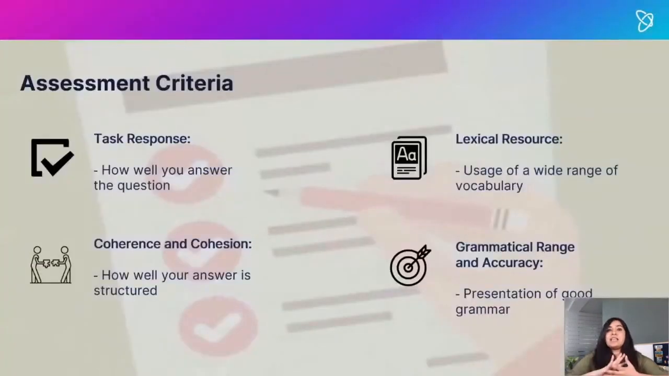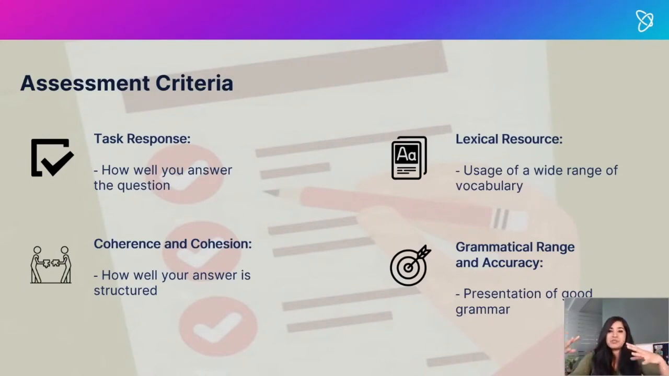And I find it's important to understand and know the assessment criteria, how you're going to be assessed for this exam, so that when you're practicing, you will understand, okay, I need to work on this criteria or this criteria. So let's just look at the criteria as we go. First of all, task response. That is just how well you answer the question, whether you've answered all parts of the question, whether you've addressed everything in the question.